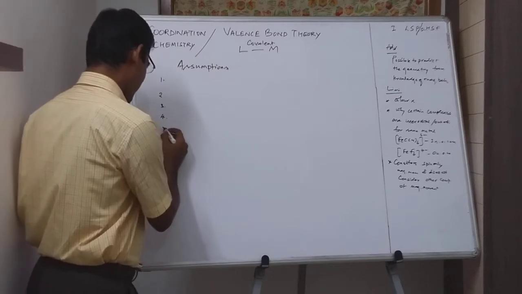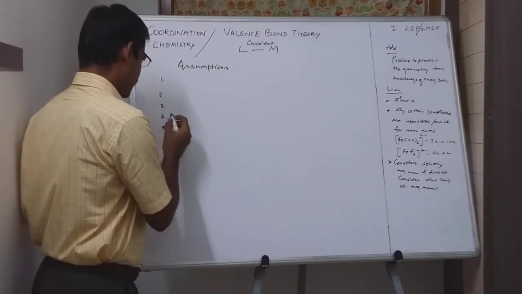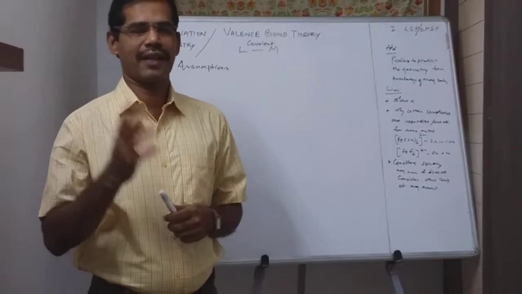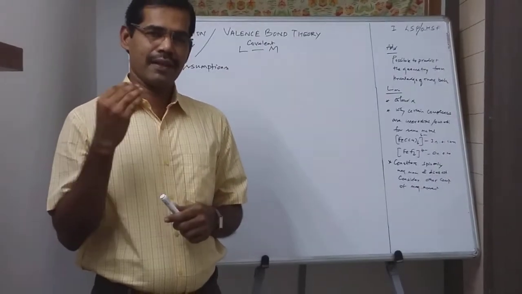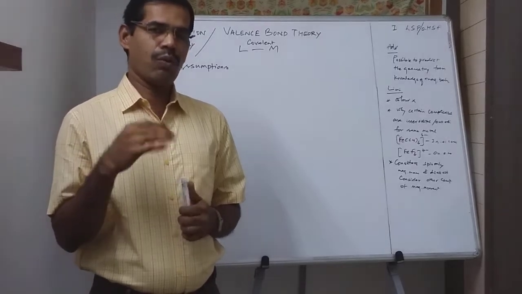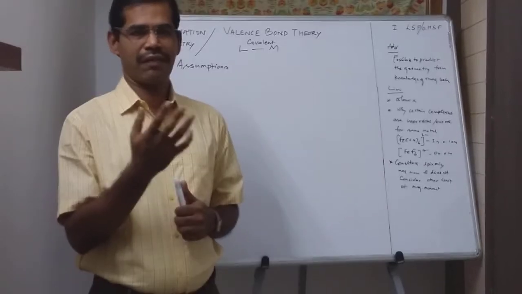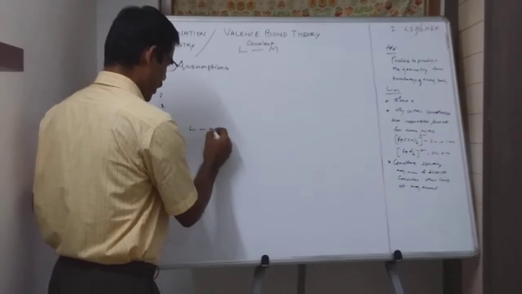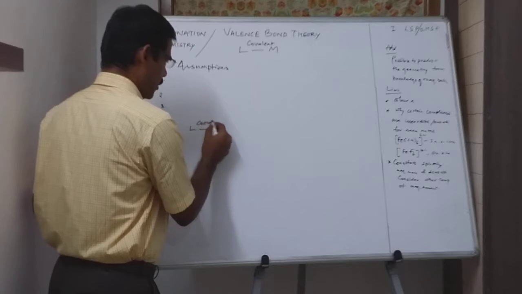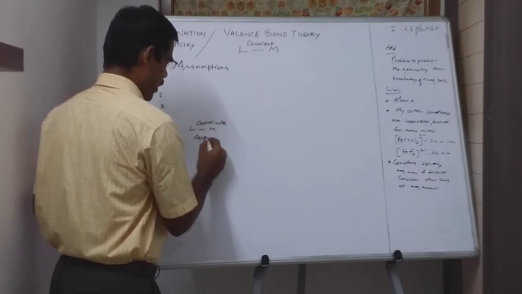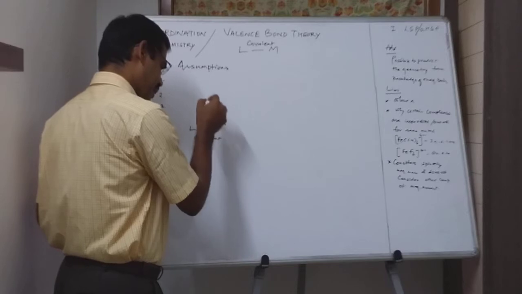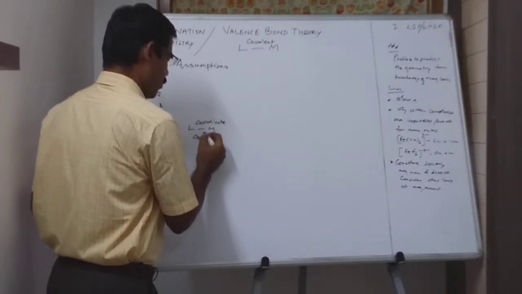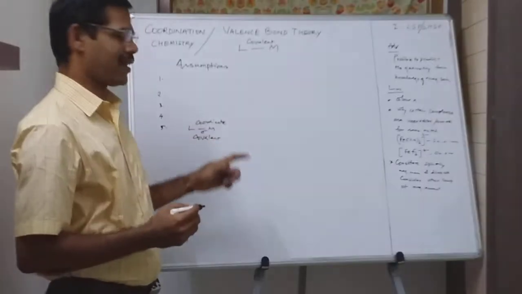Now the fifth assumption is that the hybridized metal orbitals have better directional character. As a result, the hybridized metal orbital overlaps with a completely filled ligand orbital, as a result of which a ligand-metal coordinate covalent bond is formed. I mentioned a word now, coordinate covalent bond. Again, this is a type of covalent bond. A sigma bond is formed. A sigma bond is a rather strong bond.